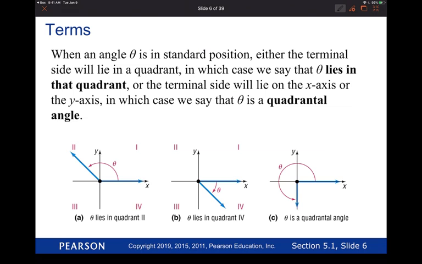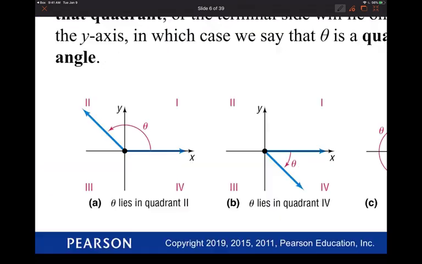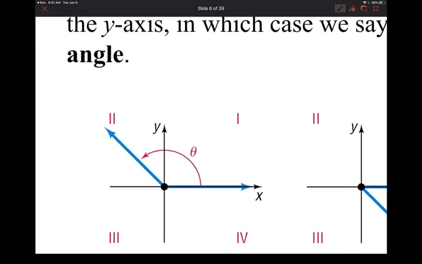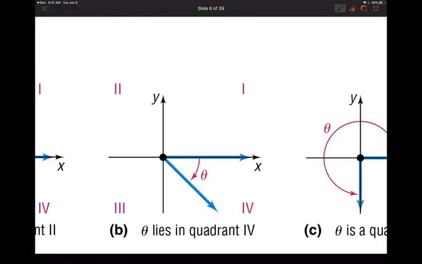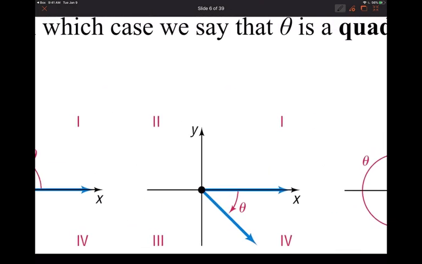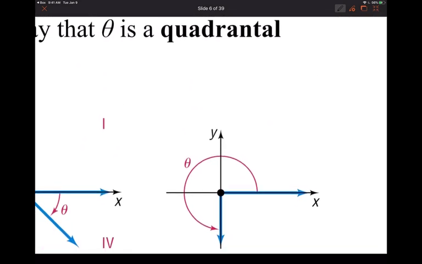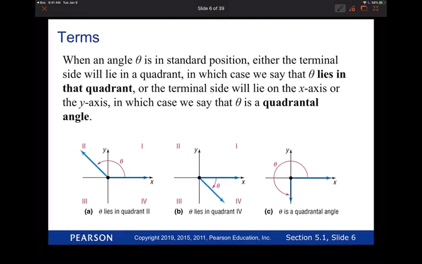Okay. So we kind of did an exercise like this. But you see in part A, let's just do it again really quickly. So I think we see it there, but what quadrant is the terminal side in here? Try again. Two, right? And part B, what quadrant? 4. And part C, what do we call this? It's a term we literally just introduced. We call this a quadrantal angle, because the terminal side ends on one of the axes.